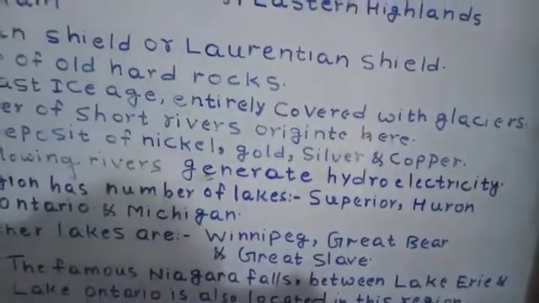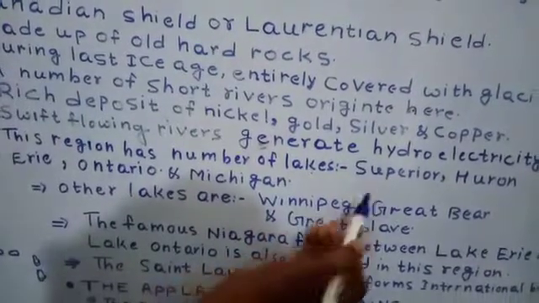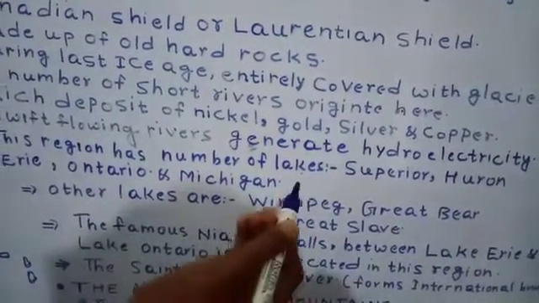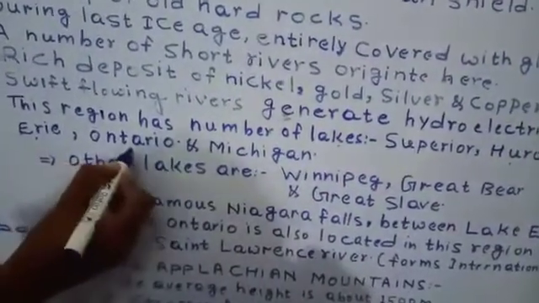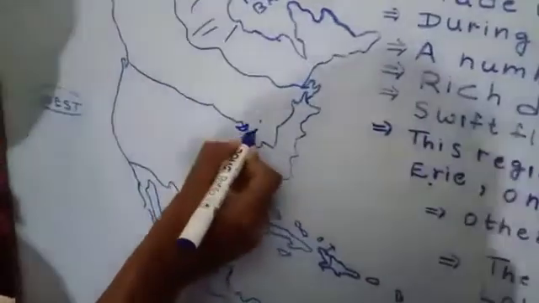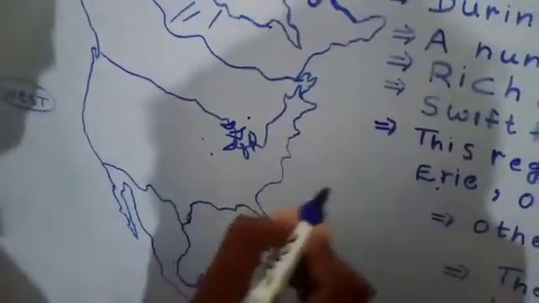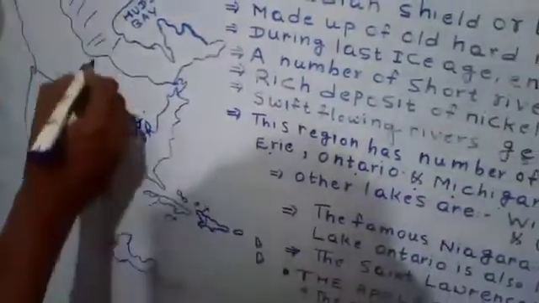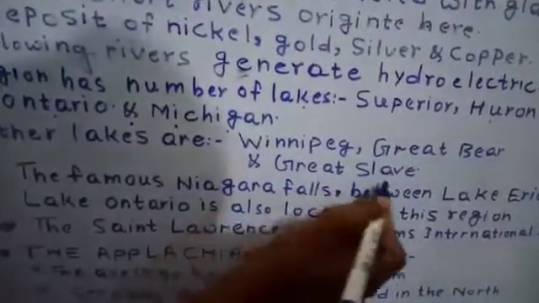This region has a number of lakes. About those lakes I have already explained during my last video lecture. This is the region of the 5 Great Lakes: Superior, Huron, Erie, Ontario and Michigan. These 5 Great Lakes are situated on the border of the USA and Canada. It's a group of 5 Great Lakes. Other important lakes are also situated in Canada, like Winnipeg, Great Bear and Great Slave.